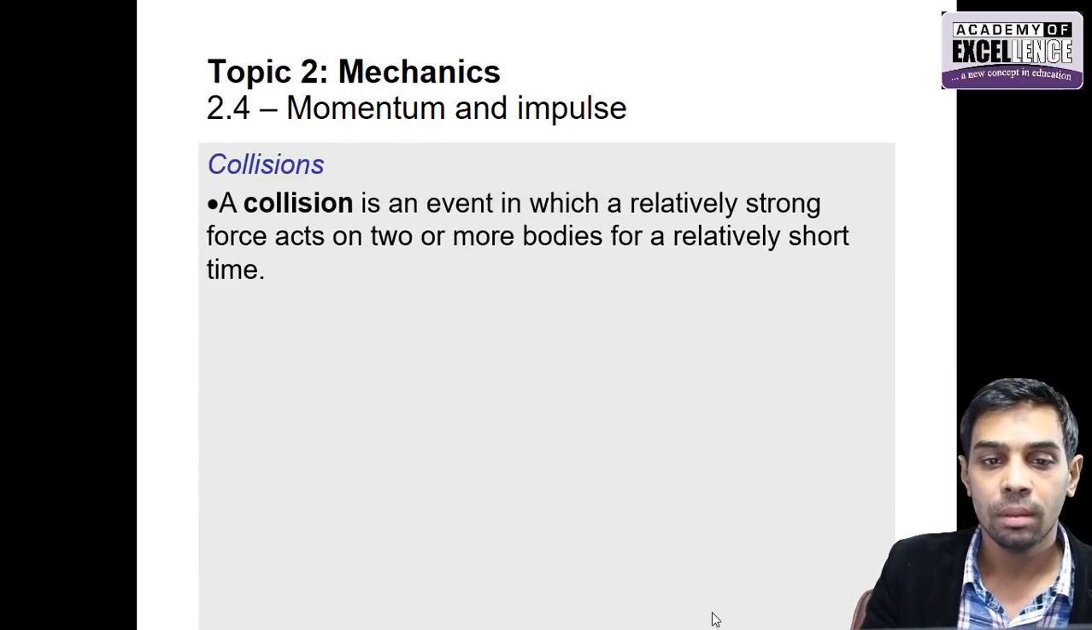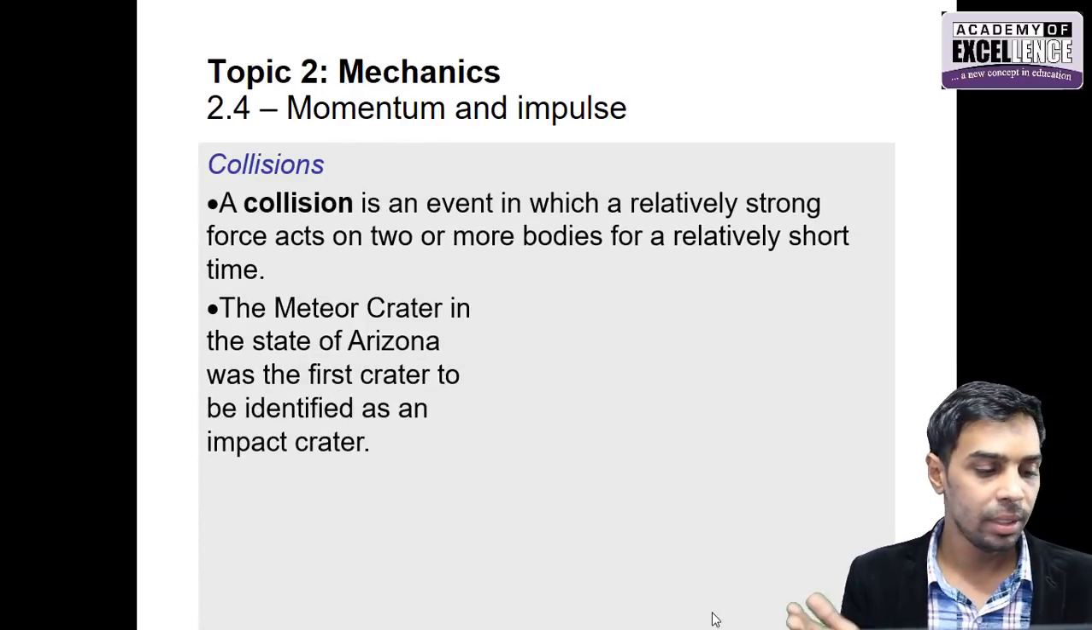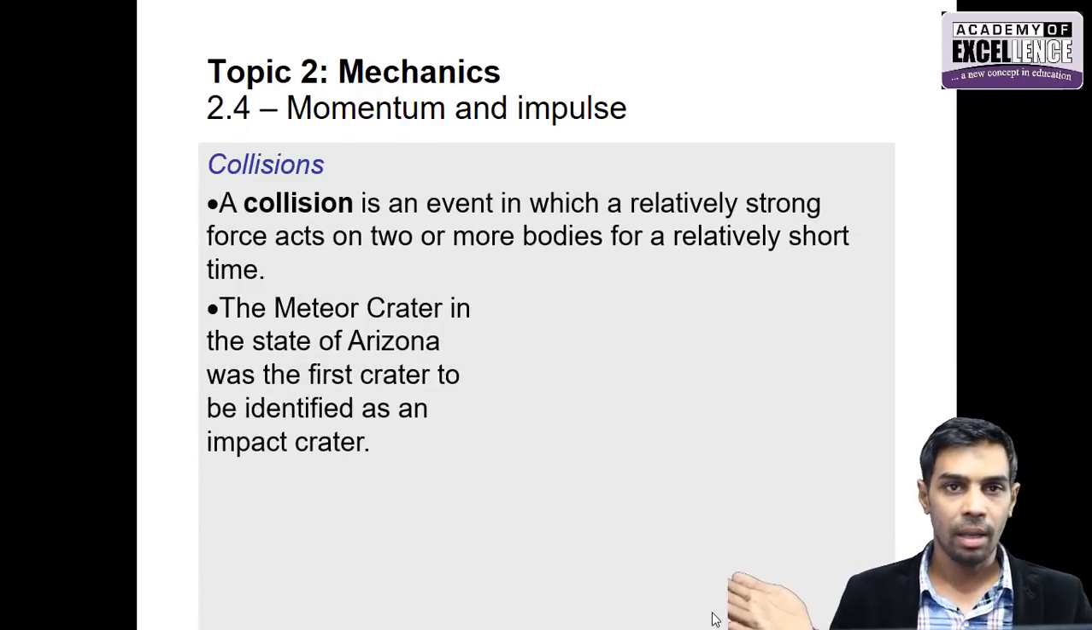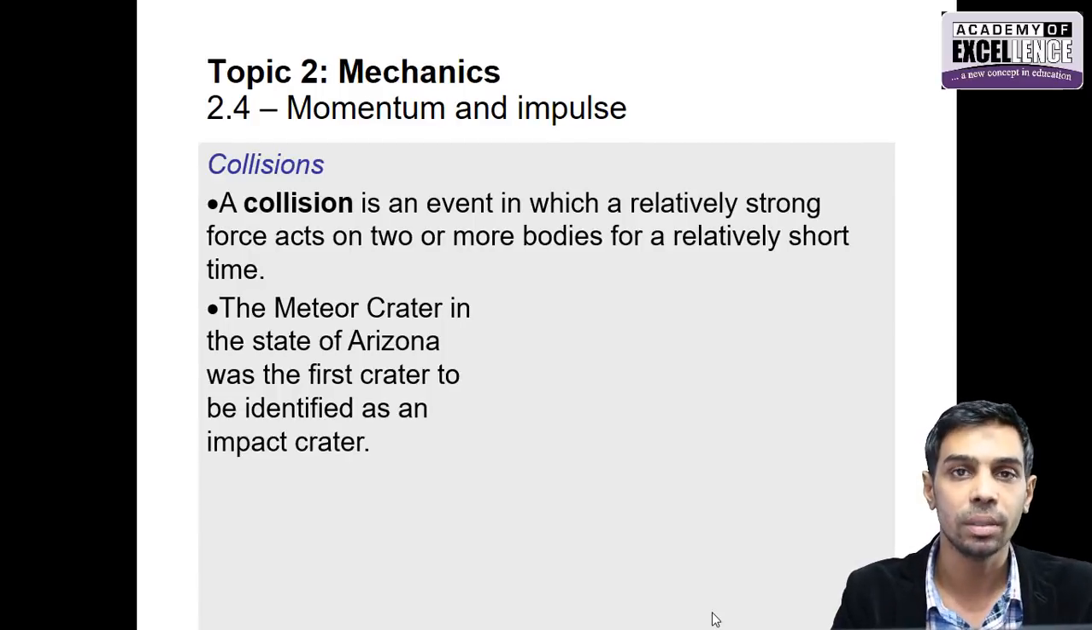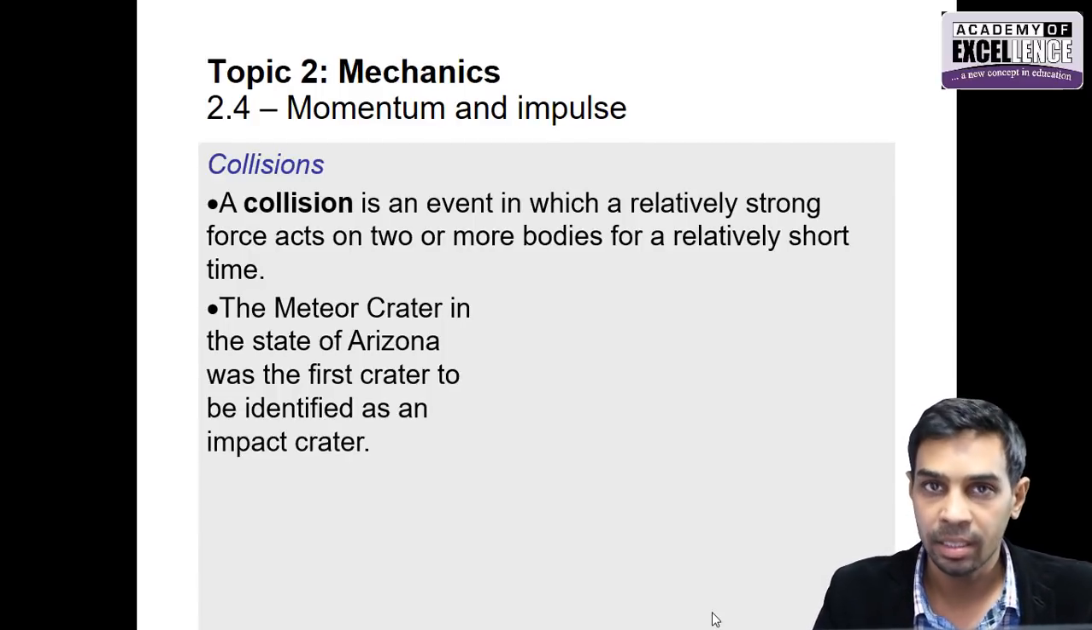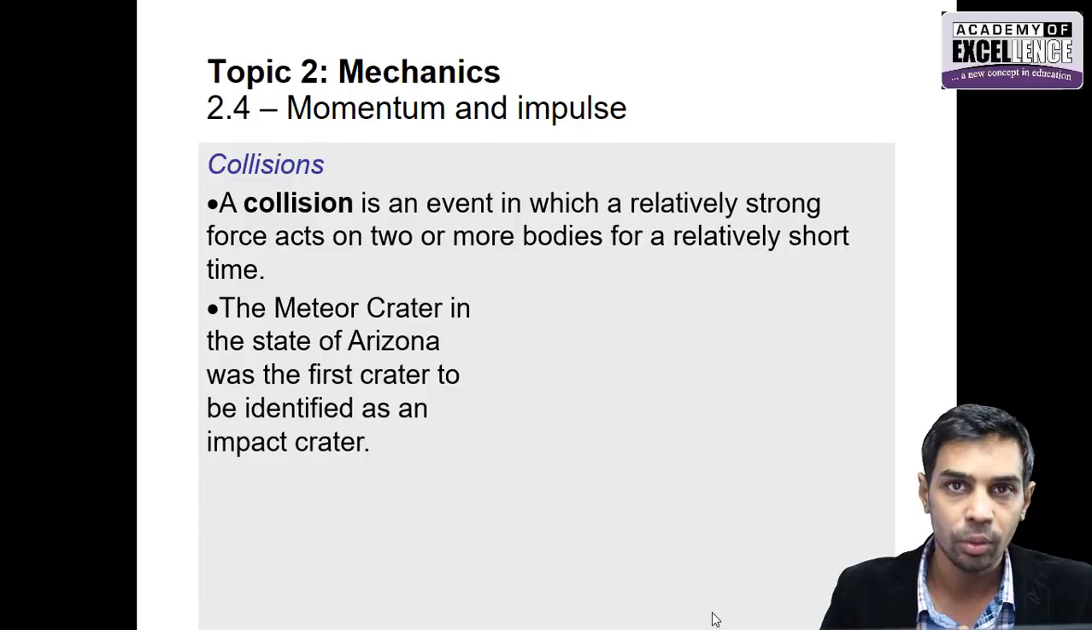Now, what happens? A collision. For example, if I have two hands, if I collide them, this is a collision. Collision is an interaction of two bodies when they collide together.